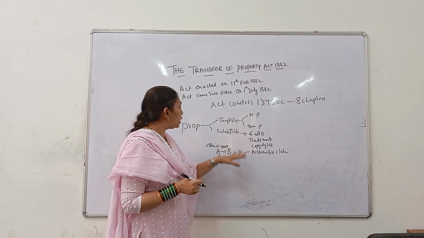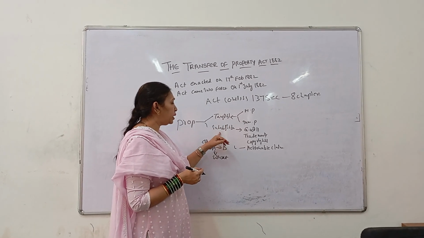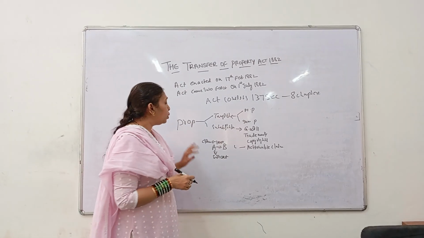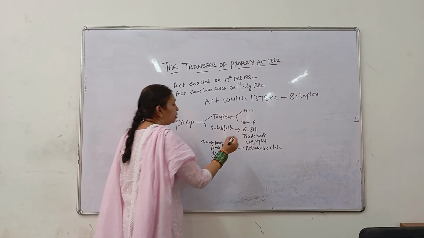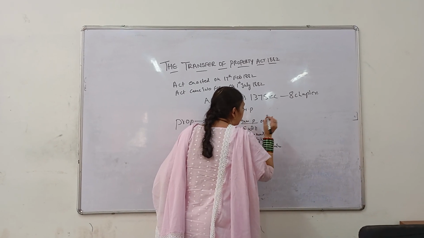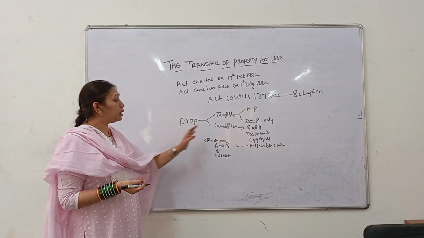So now you understood about property. Once again I repeat, property is tangible and intangible, and movable property and immovable property. Here in the transfer of property, mainly we are going to deal with immovable property only. We will see why we are going to deal with immovable property only. I will tell you in the later class.